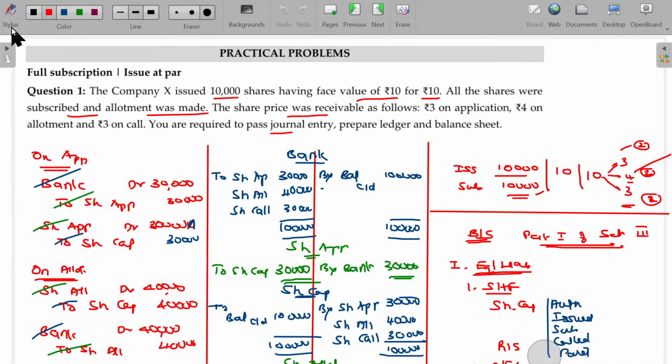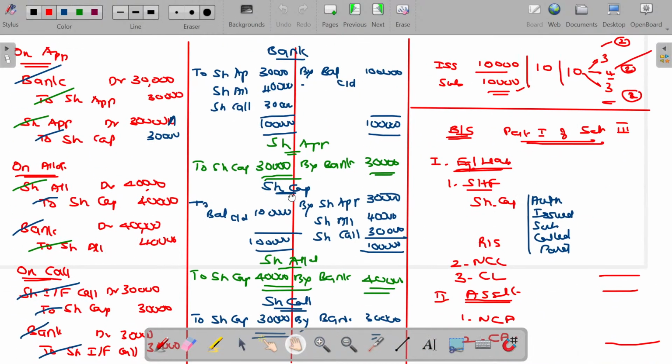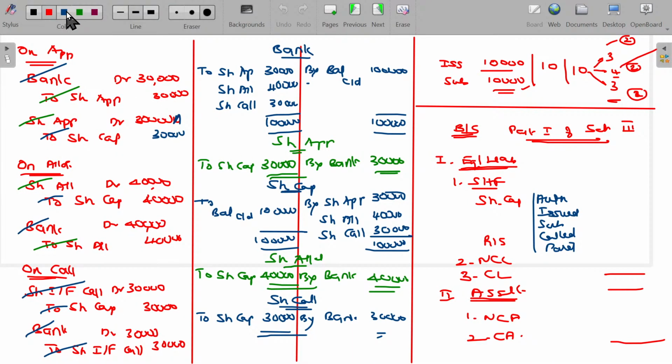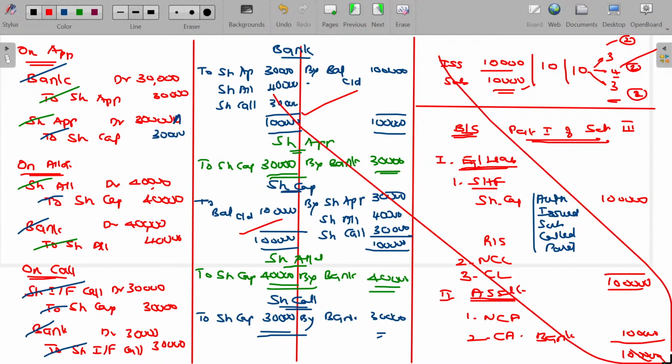Clear? Hope you will now be able to understand the preparation of the complete one. Hereafter, here we have the bank account, a part of current assets, value being 1 lakh. Share capital we have 1 lakh. All other ledger accounts are closed. The balance sheet total being 1 lakh. Hereafter, I never bother about opening these ledgers and balance sheet. Finally, you will see the balance sheet format only. That's more than enough.